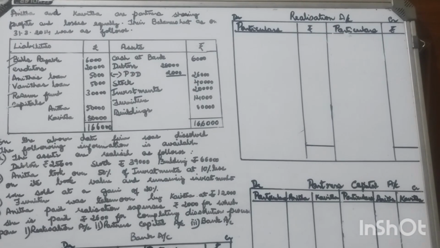So first we need to show the liabilities of the firm on the credit side. On the debit side, assets of the firm have to be debited to realization account. So assets have to be sold out, liabilities must be paid off. Next, preparation of partners capital account: realization account has to be closed by finding out the profit or loss on realization. Profit has to be credited to partners capital account, loss must be debited to partners capital account. Finally, preparation of bank account.